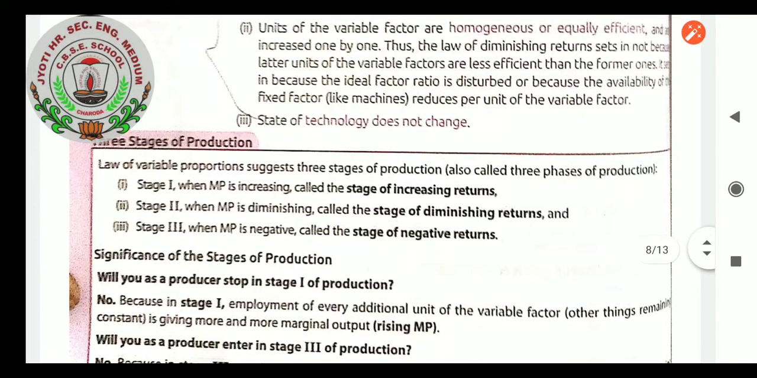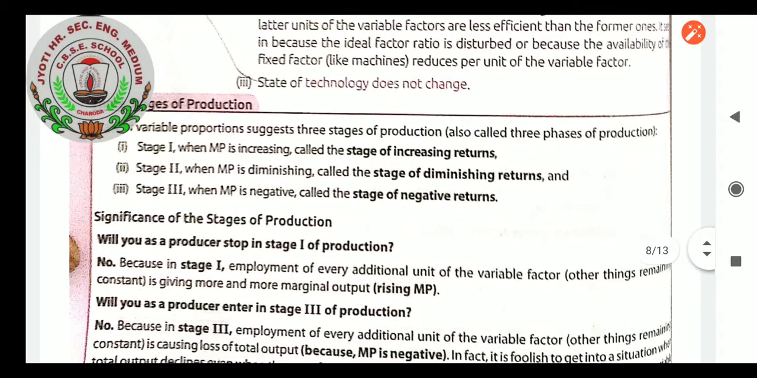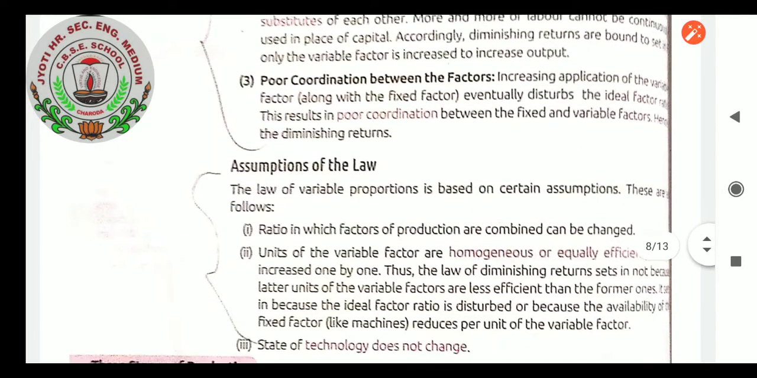We were learning about the law of variable proportion. It was explained that technology does not change the assumptions of the law. The law is based on certain assumptions: the ratio in which factors of production are combined can be changed according to the variable factor, and units of the variable factor are homogeneous, like items, equally efficient, and increase one by one.